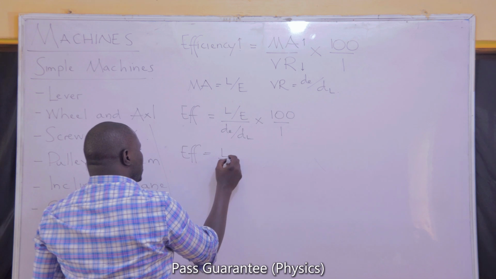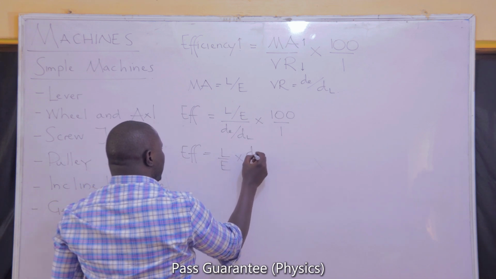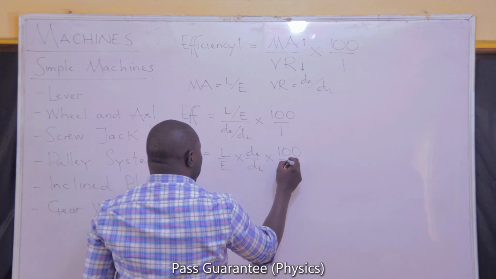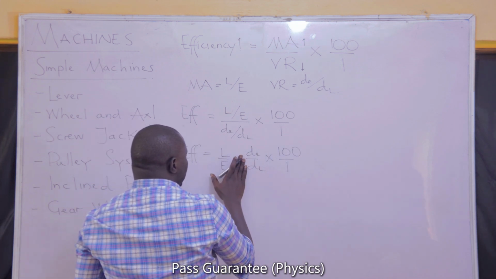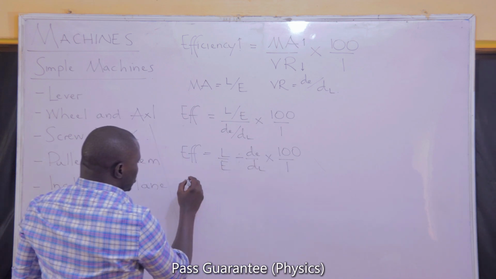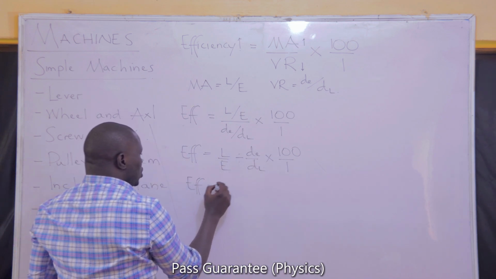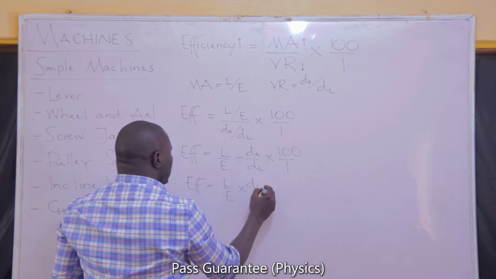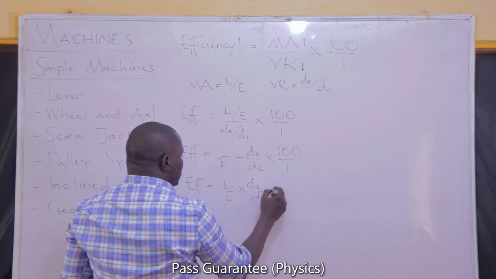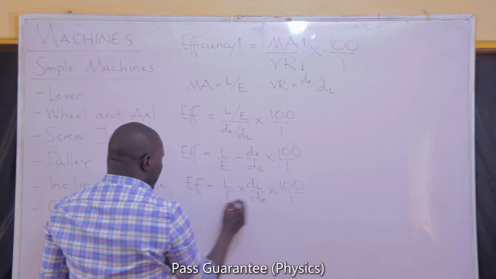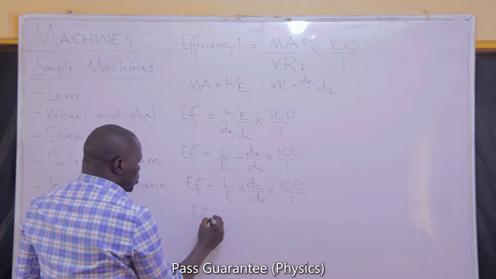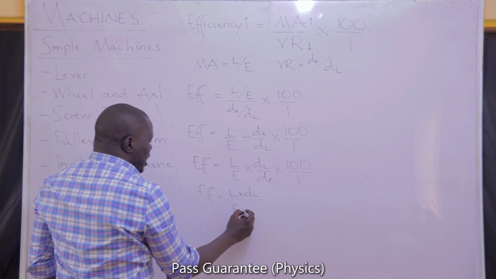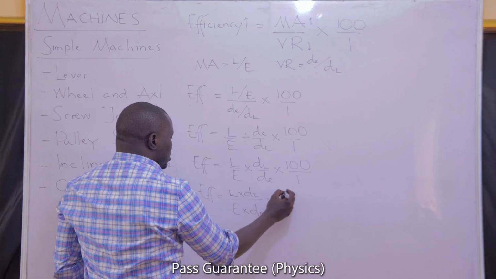We have load all over effort multiplied by the distance moved by effort all over the distance moved by load times 100 all over 1. If that is also the case, okay, this is still division. We are still dividing. So the efficiency must be equal to the load all over effort multiplied by, if we reverse this, distance moved by load all over distance moved by effort times 100 all over 1. So the efficiency must be equal to load times distance moved by load, the numerators, effort times distance moved by effort, the denominators, times 100 all over 1.